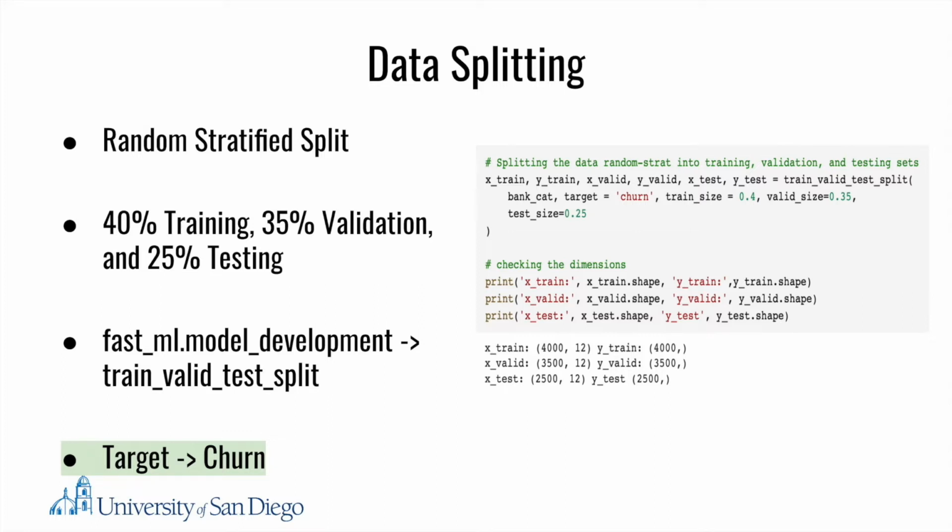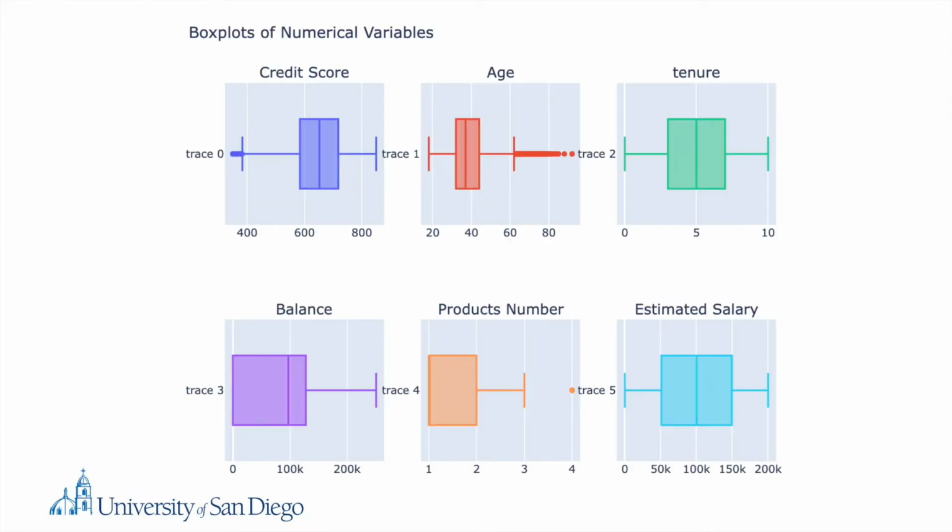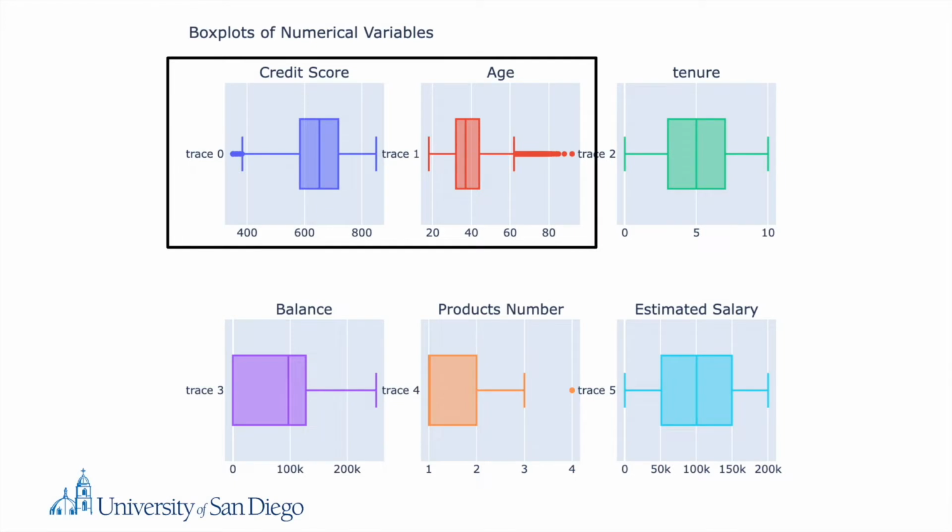Next, the numeric variables of credit score, age, tenure, balance, product number, and estimated salary were analyzed for outliers using box plots. Looking at the box plots produced for each of the numeric variables, it is evident that the variables credit score and age have outliers. However, upon further inspection of the outliers in credit score and age, it can be concluded that the values are plausible and indicative of the actual range of credit scores and ages of possible members. Therefore, this data was retained.